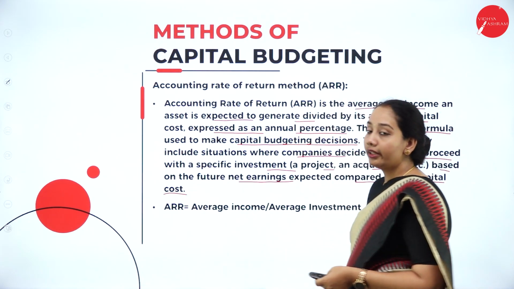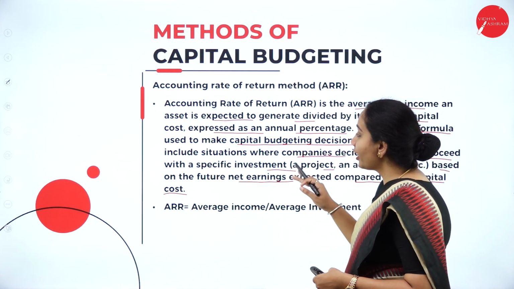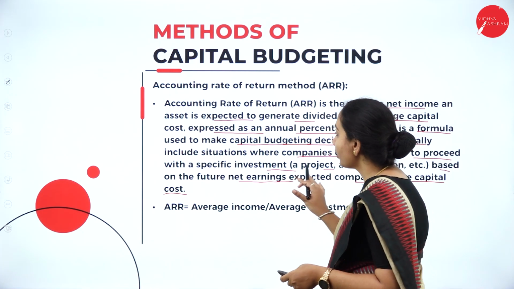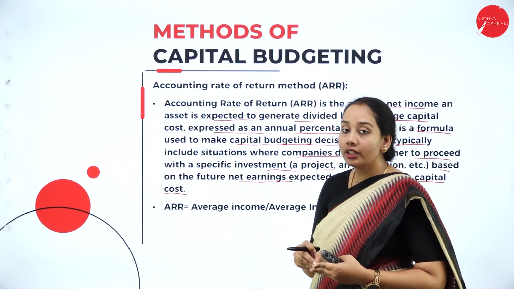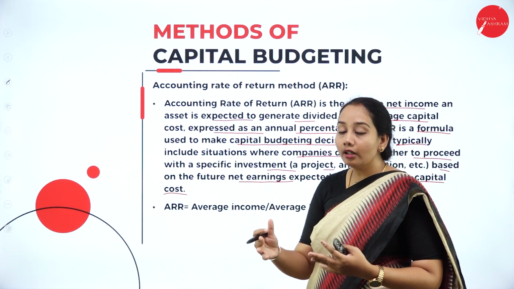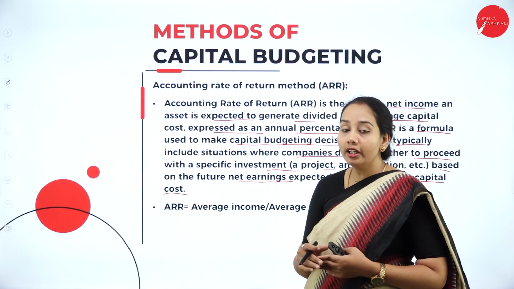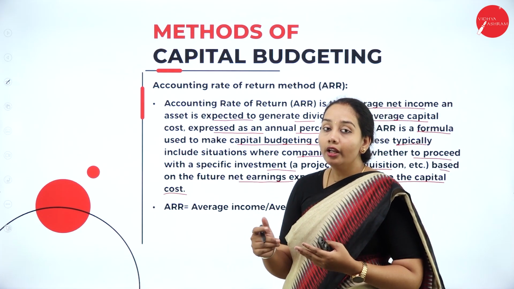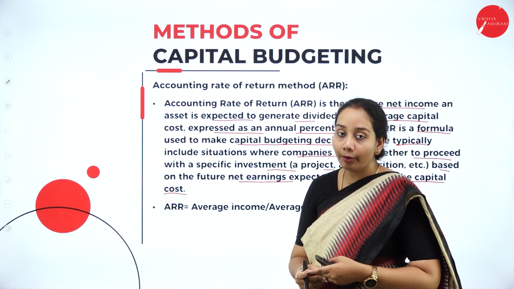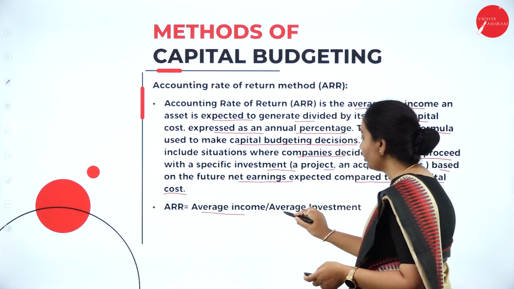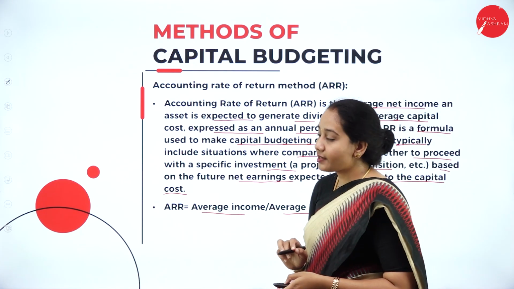As I have told, it is a technique used by financial managers to analyze the total net earnings the project is going to get based on the initial investment you have made in order to get maximum profitability. So the formula for ARR is average income divided by the average investment.